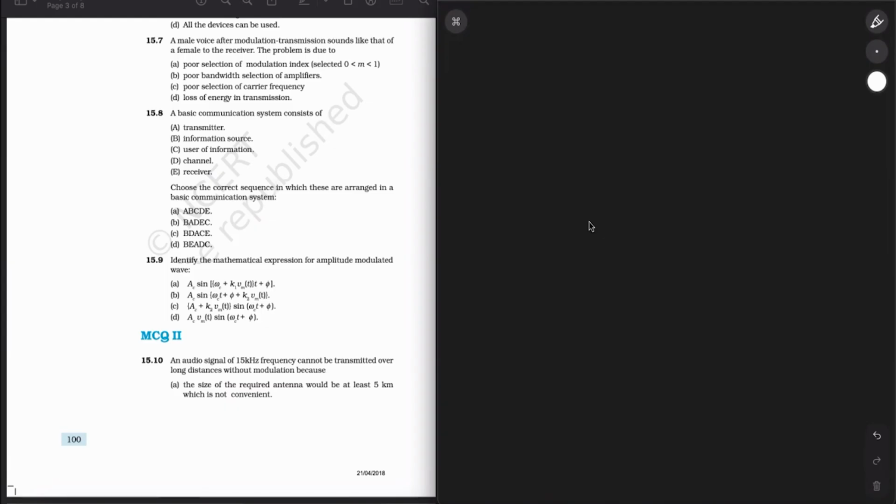The concept in this problem is that the frequency of the modulated signal received will become more due to the improper selection of bandwidth. See, a male voice has a lower frequency and a female voice has a higher frequency. Oh, I'm so sorry. Lower frequency over here.